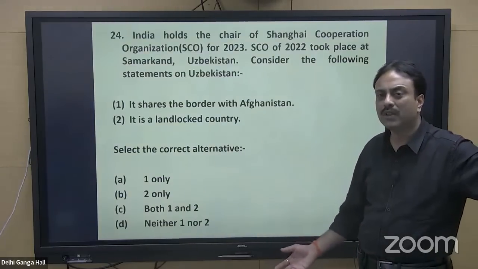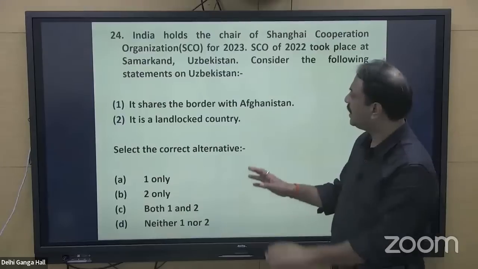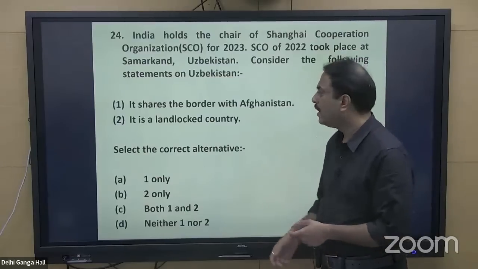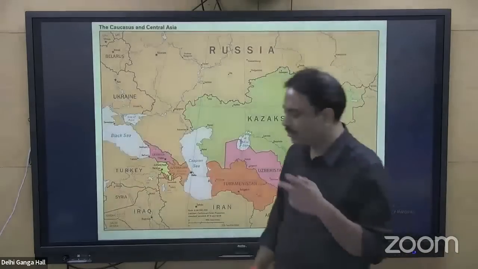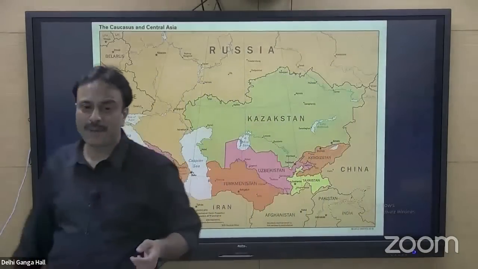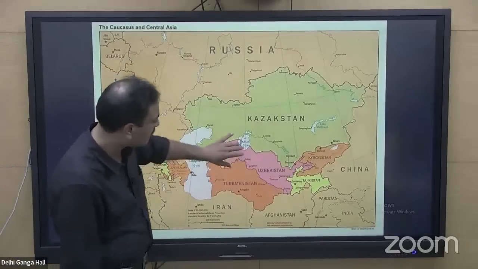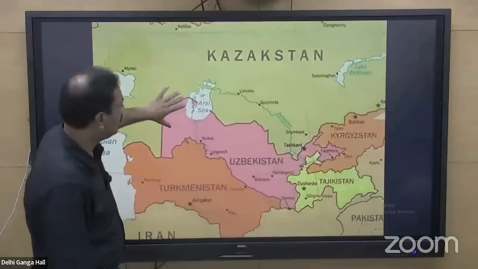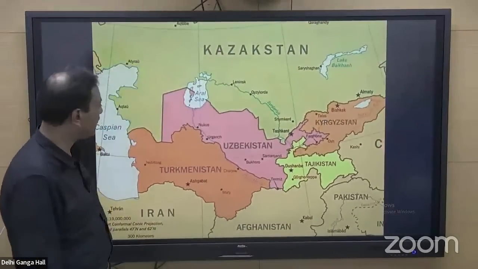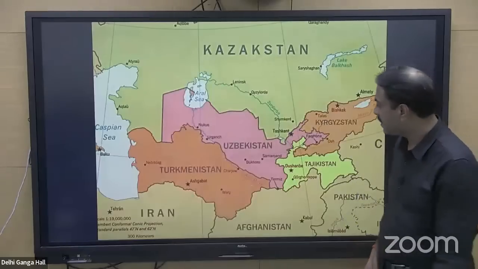So a location-based question, a map-based question, to which we have to restrict our today's lecture. It shares the border with Afghanistan, yes or no? It is a landlocked country, yes or no? For that, again, you have only one option, to look at the map. If you are looking at a map, see here. This is Uzbekistan. This pink colored area over here is called Uzbekistan.